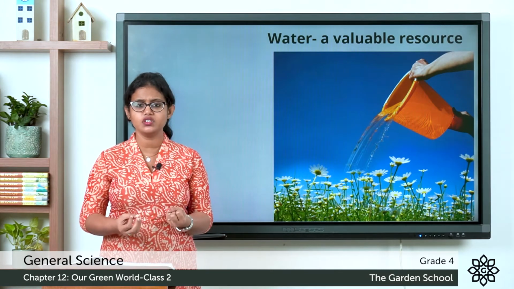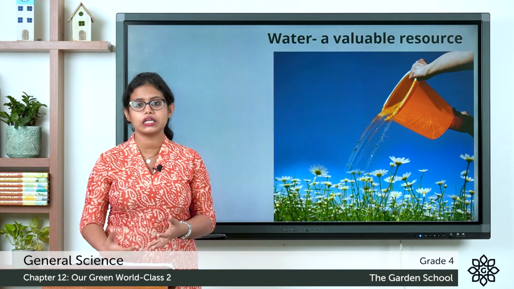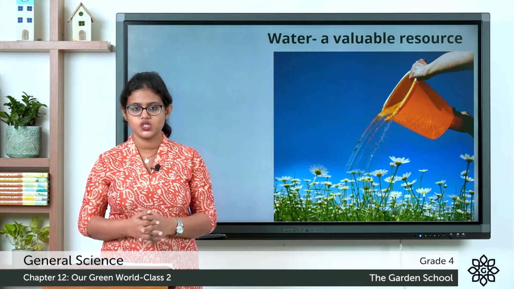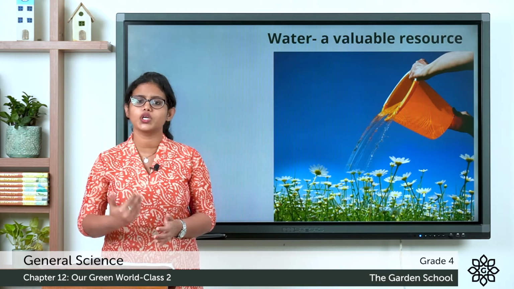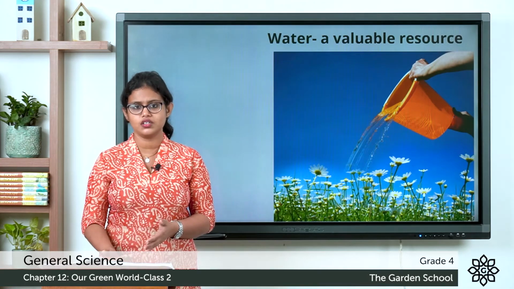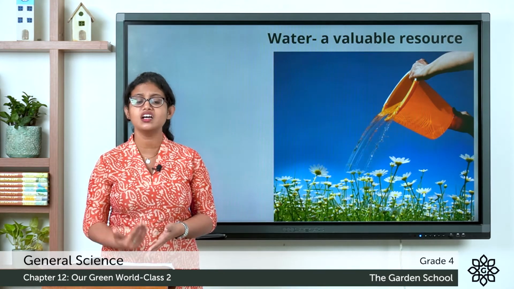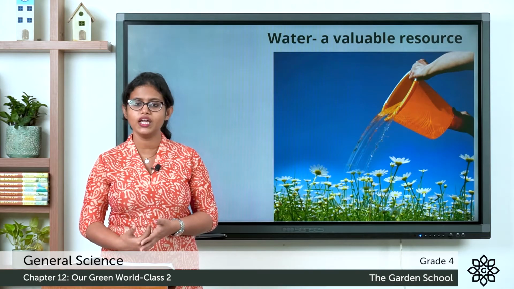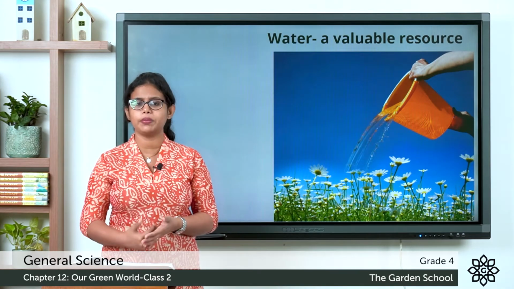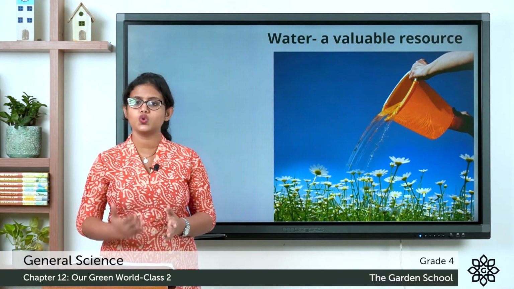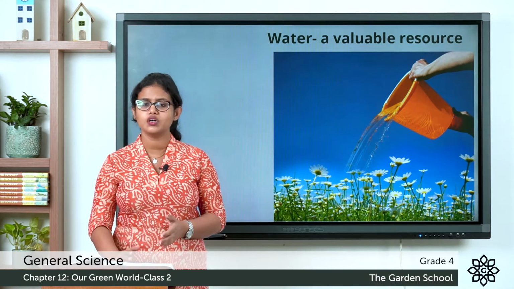As they become heavier, they fall to the ground as rain. So this process continues in nature. That continuous process, we call it the water cycle. So water is renewed by the water cycle. It is a renewable resource. Why? Because it can be used repeatedly and can be replaced by natural process. So it is called a renewable resource.